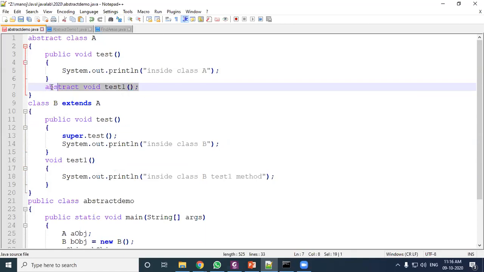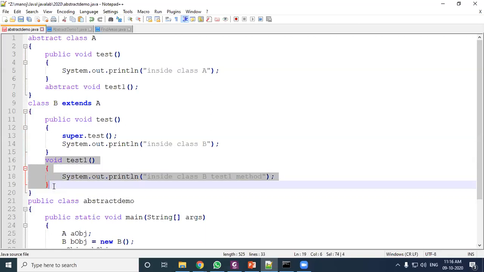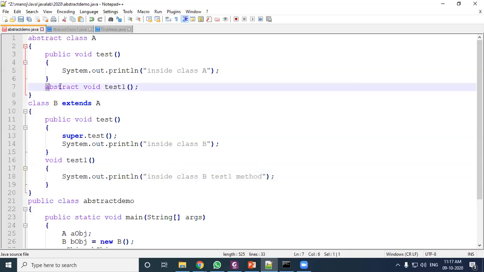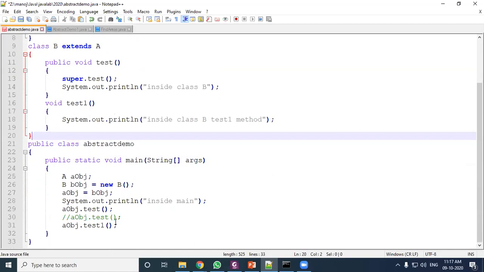And if an abstract method is there in the parent class, then that method must be redefined inside the derived class. So here, if you do not write this one, your compiler will not compile successfully, because it is written that test1 must be inside its inherited class. Okay, this abstract keyword indicates that the test1 method must be defined in its inherited class. So that's why it is defined here. Now come to the abstract demo program.